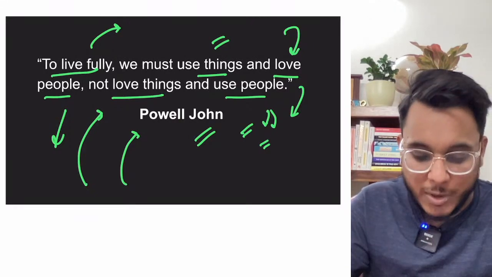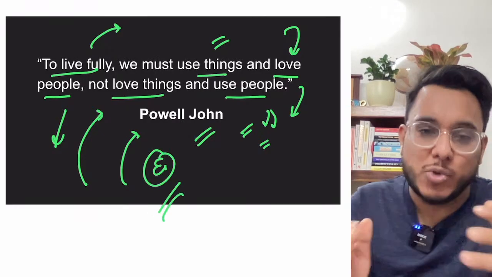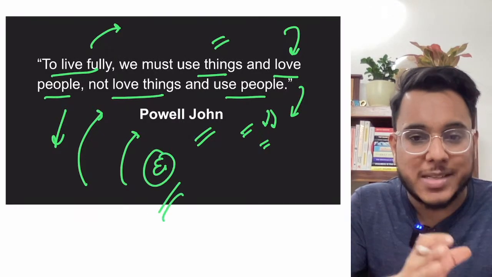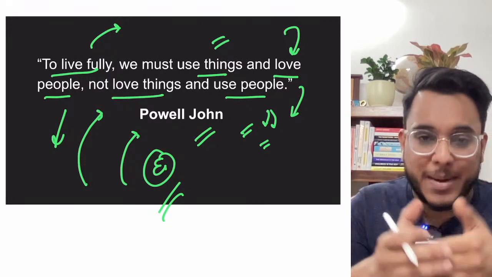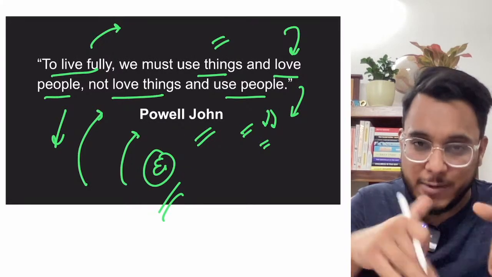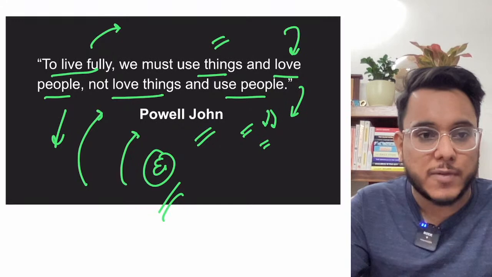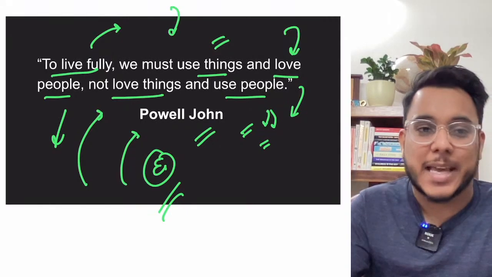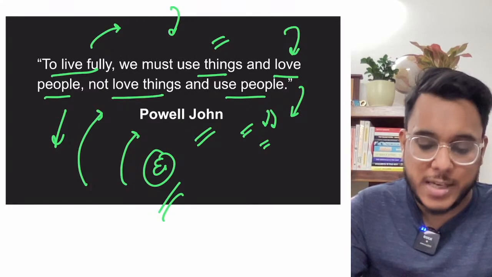This quotation can also be used in the essay paper, because from the past 2 years it has been a trend that philosophical essays are coming. In this year, the last paper that we got, both section A and section B had only philosophical essays. So when philosophical essays are there, such kind of ideas can be utilized. Okay, so that is all about this particular quotation. And now let's take the first article.